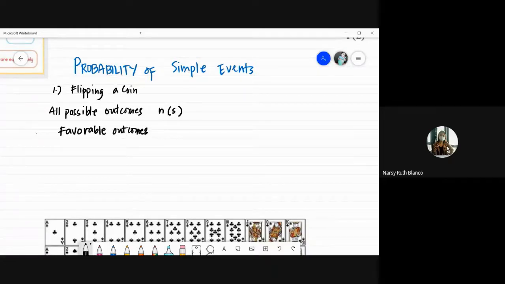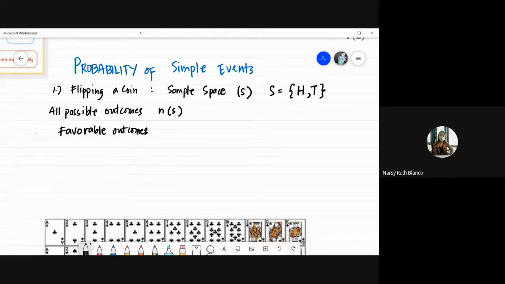So example, ang event natin is when you flip a coin and getting a head or getting a tail. So ating sample space actually here, our sample space, we use S for this, which is denoted by S. So pwede natin siyang papakita na yung sample space natin would contain head and tail.